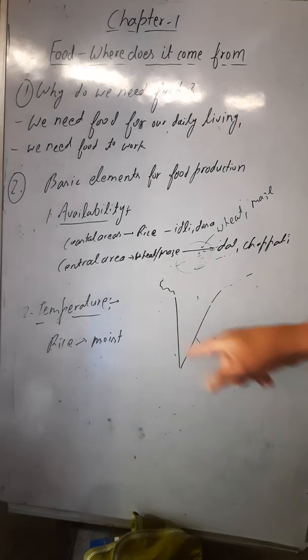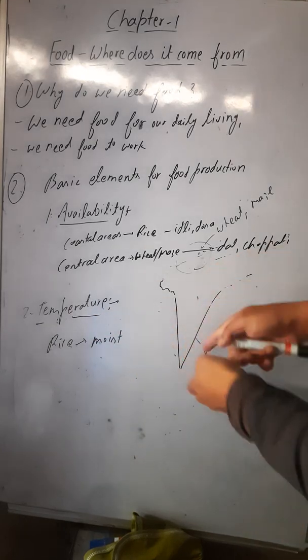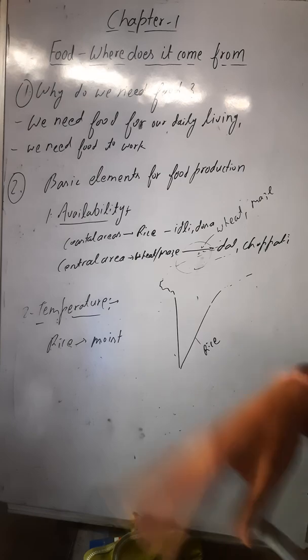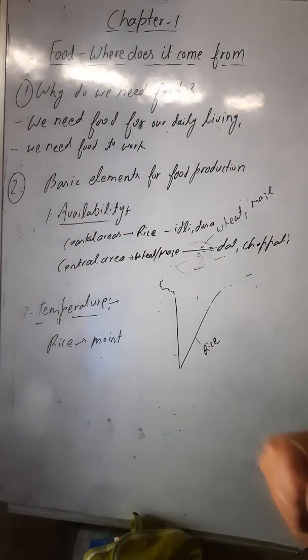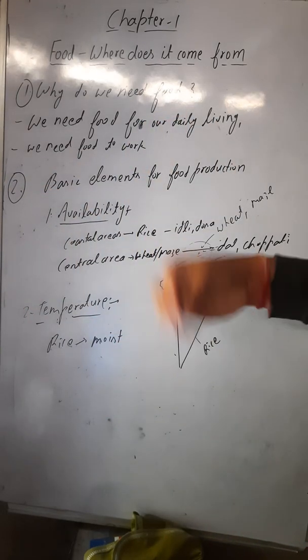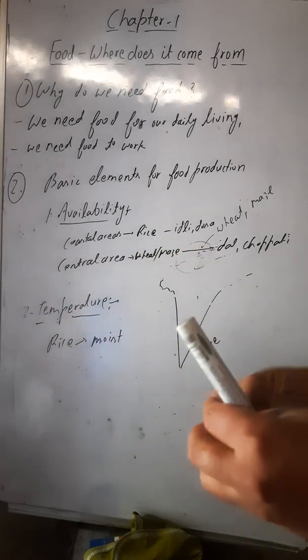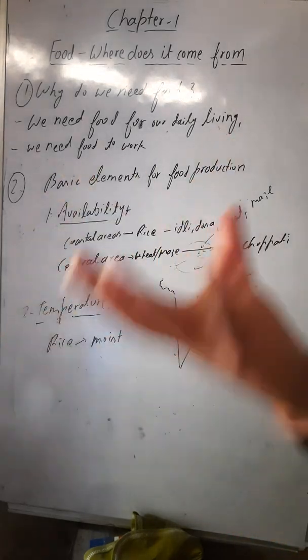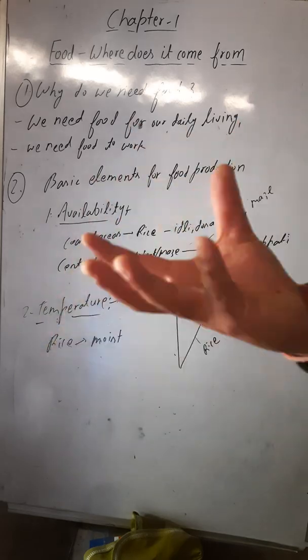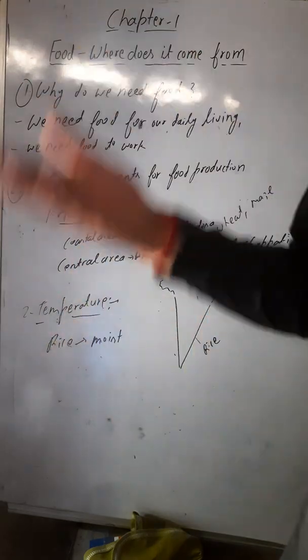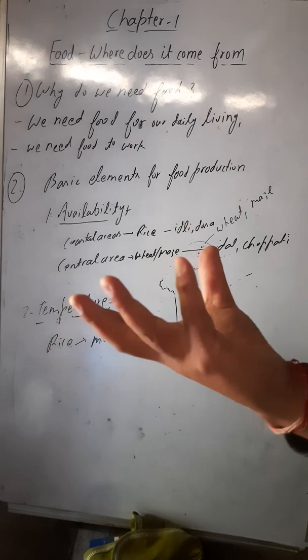You cannot grow wheat here. If you want to grow wheat in the coastal areas, it will not grow easily. Why? Because wheat and these kinds of food require a higher temperature, a hot environment.